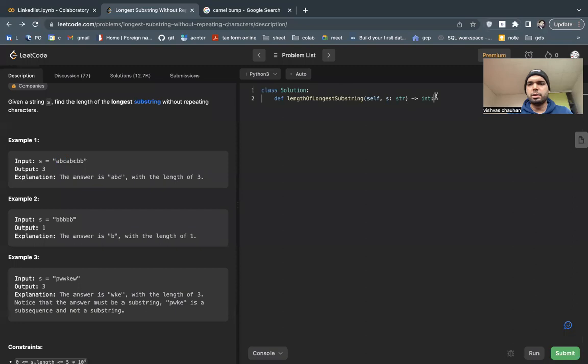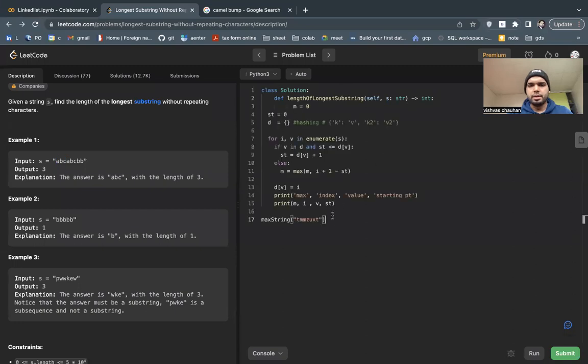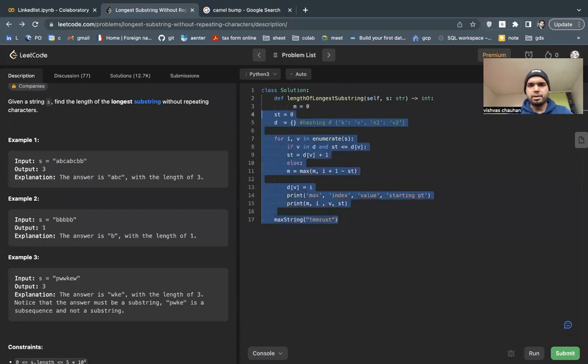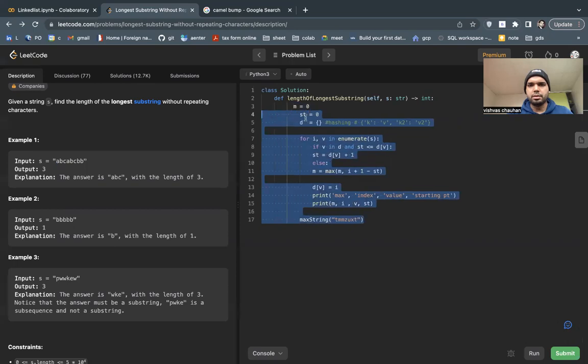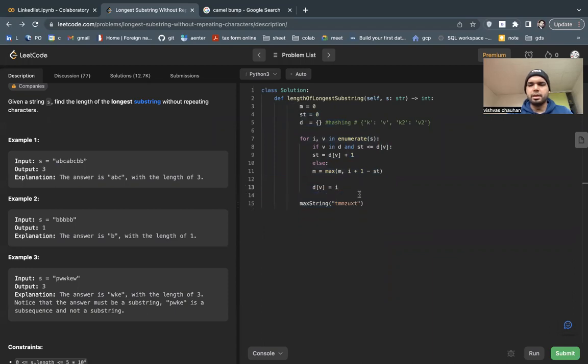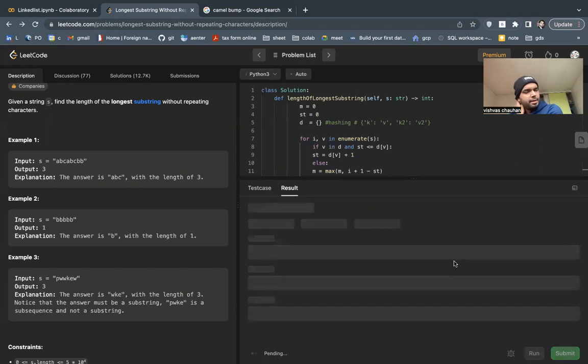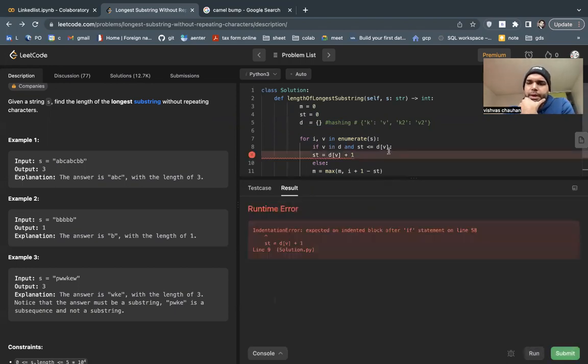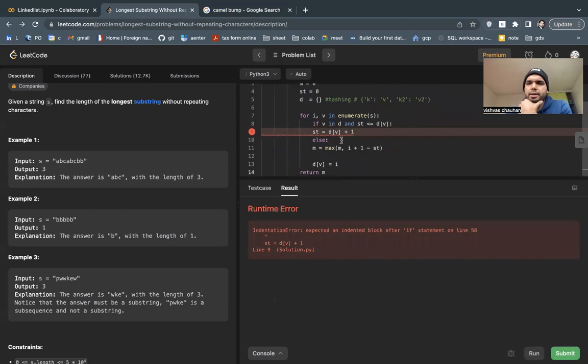I'm going to LeetCode, and I will submit my results. Yeah, I don't need to print these things. They need only one thing, that is return my M. Okay, now check it. I think everything is fine. Oh my God, what happened? A little bit of error, but no problem.